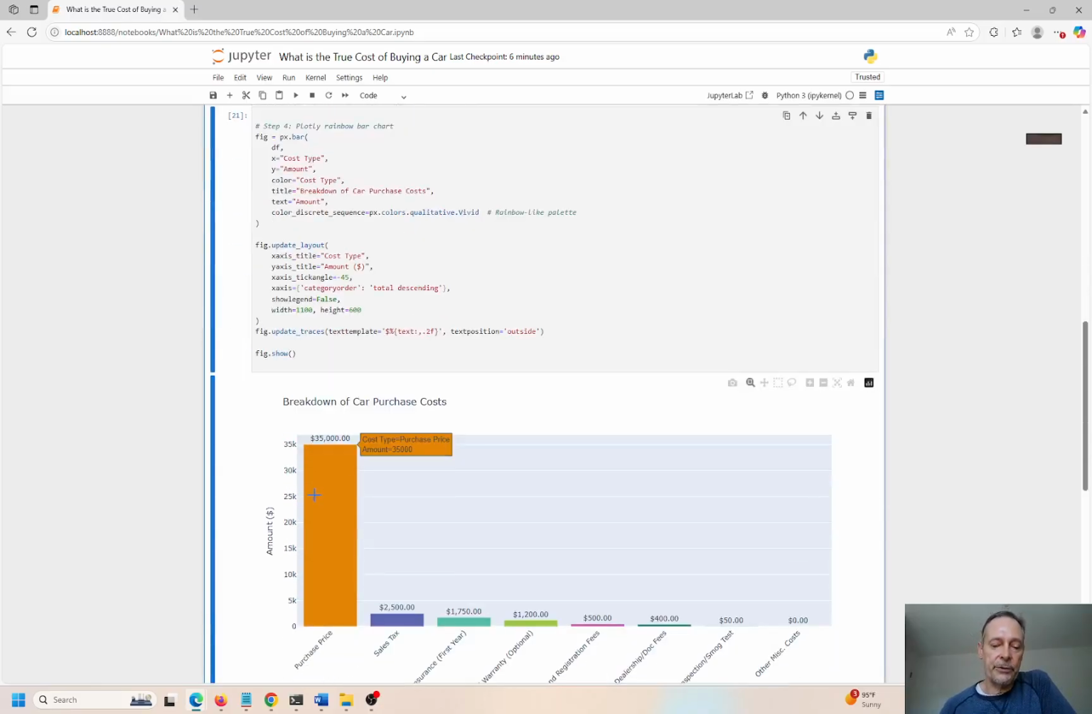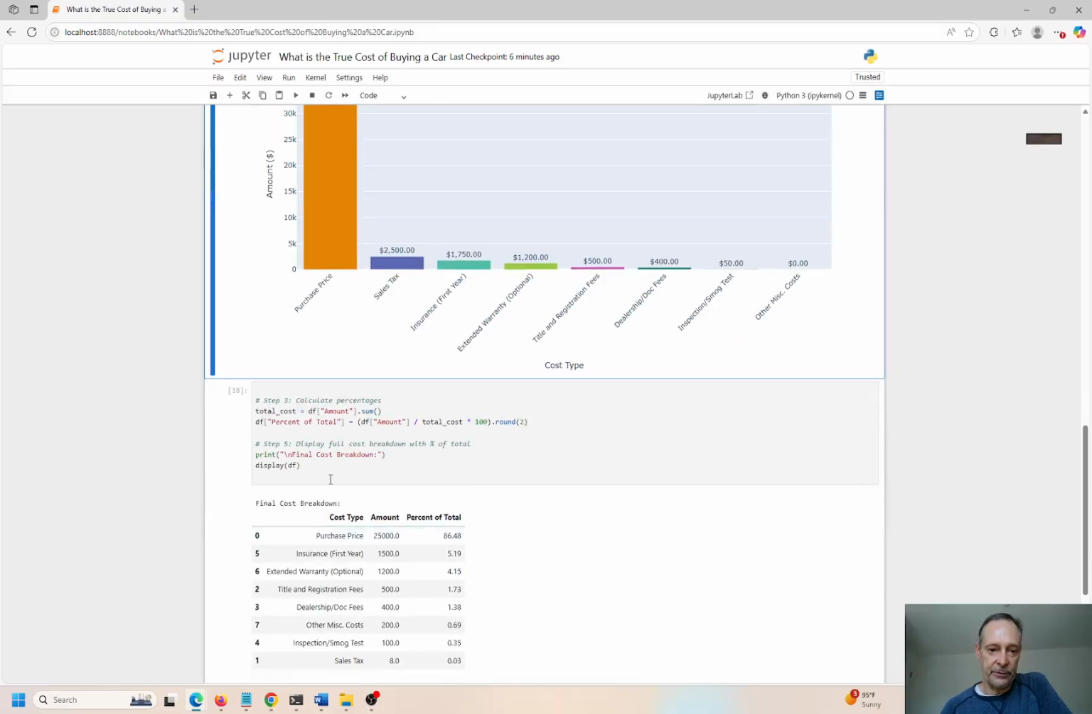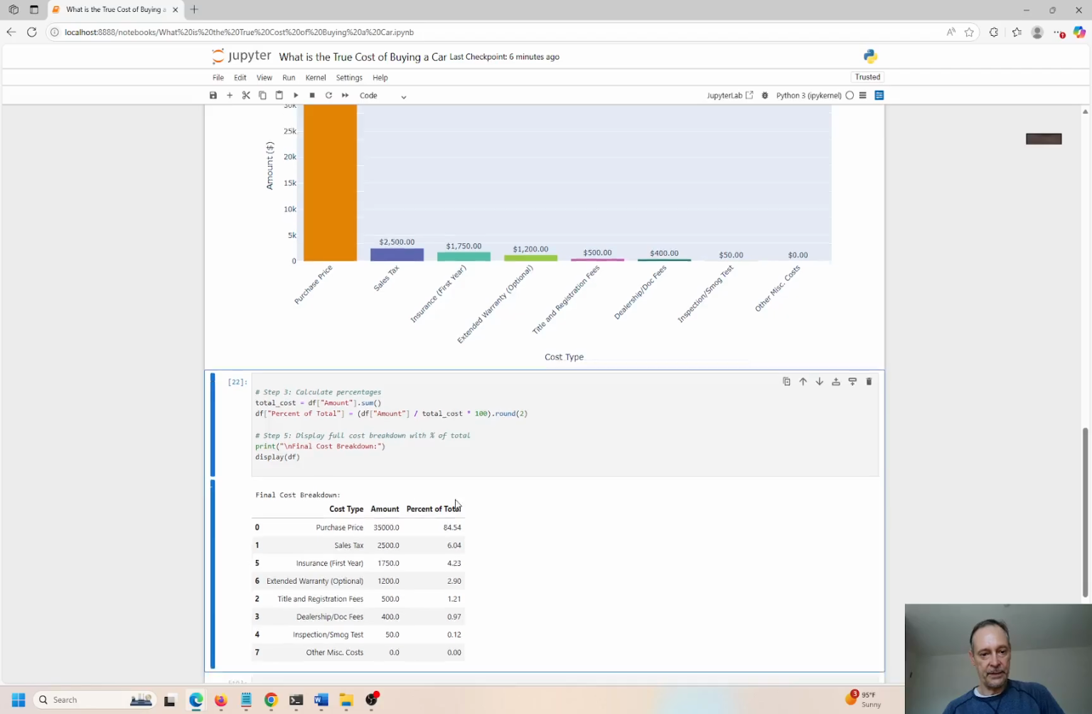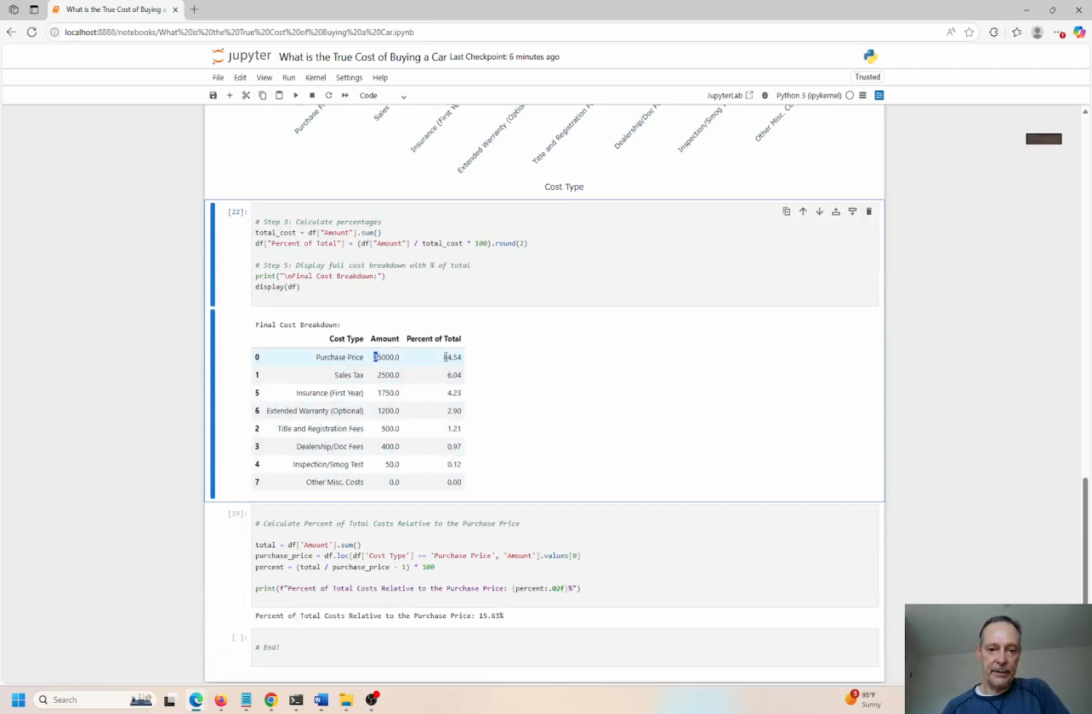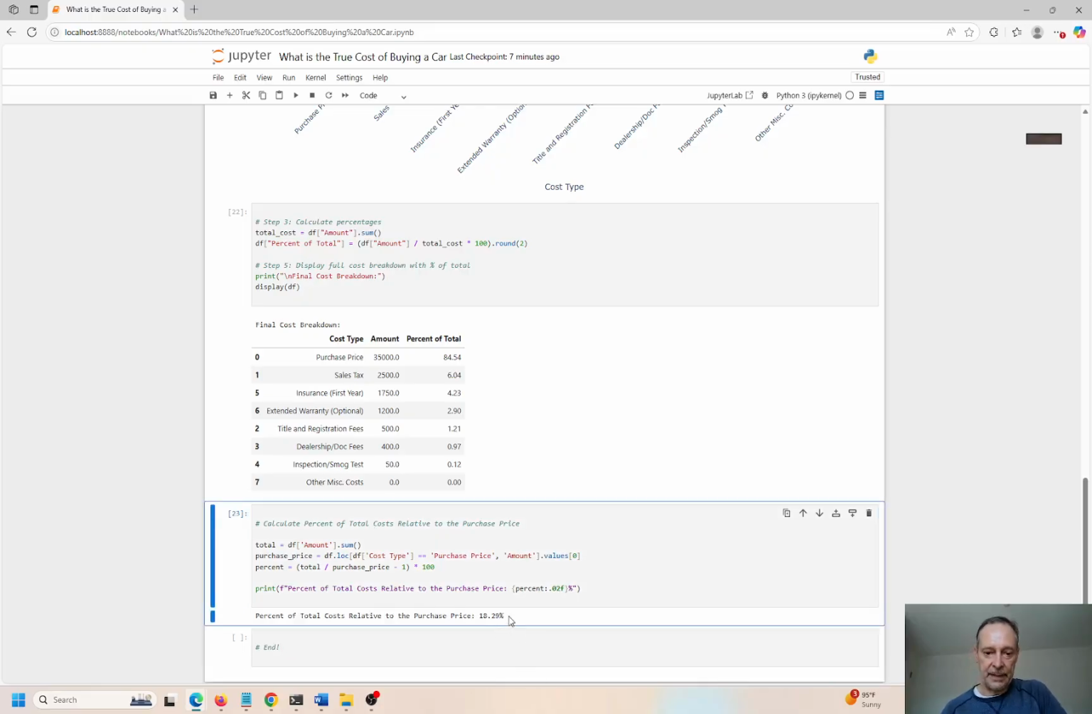Okay, so we have the original 35K, but we have a lot of extra costs here that we have to account for. The other miscellaneous I said was 0. Let's look at the breakdown over here. Okay, so 35K, that's about 84% of the total, but we have all these extra charges down here that add up to be quite a substantial amount. And it's actually an extra 18.29% in addition to the 35,000 that the dealer was charging us, right? So that's pretty substantial. That's something that we really need to be aware of before going into the dealership.